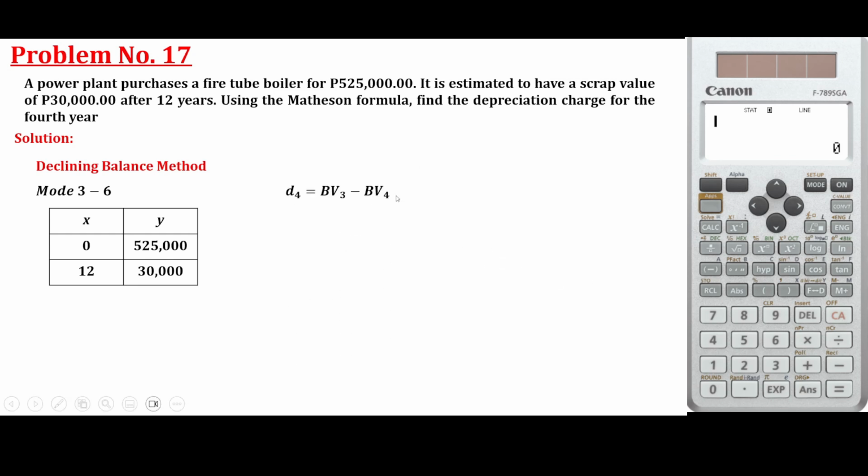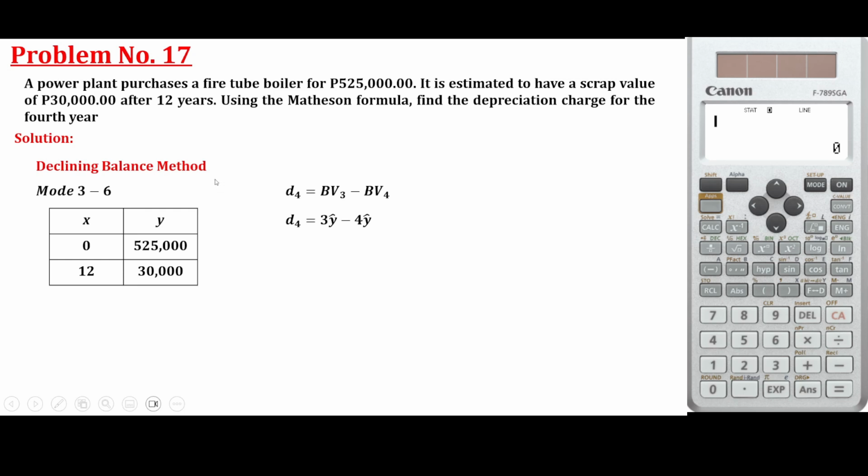For this, we are going to solve y hat. Y hat lang siya, no? 3y hat minus 4y hat. 3y hat is the book value at third year. Obviously, that is larger than the book value at fourth year. Get the depreciation, or ito yung nabawas na presyo mula doon sa third year to fourth year.